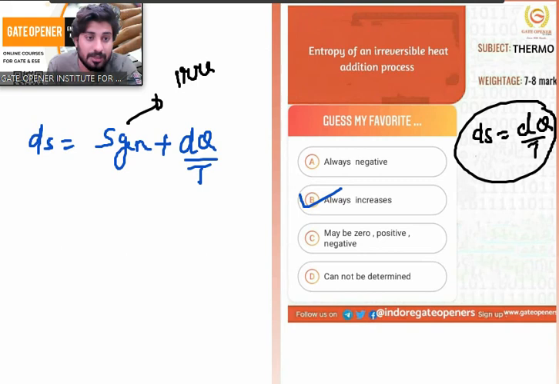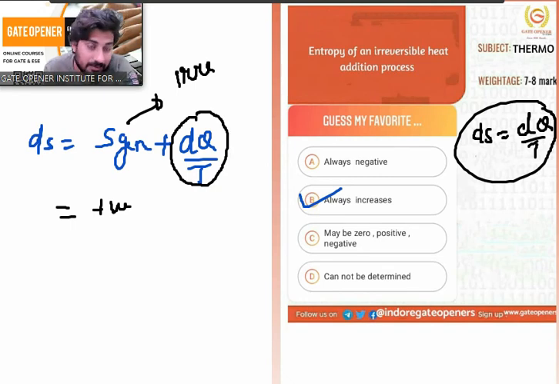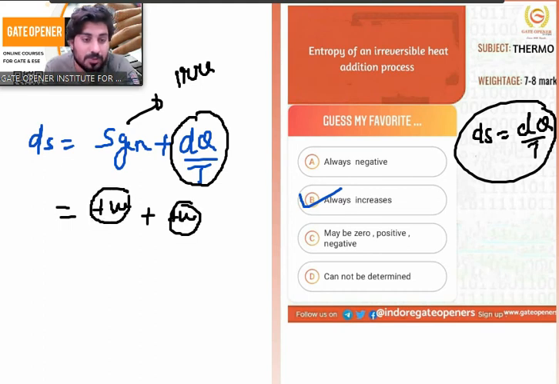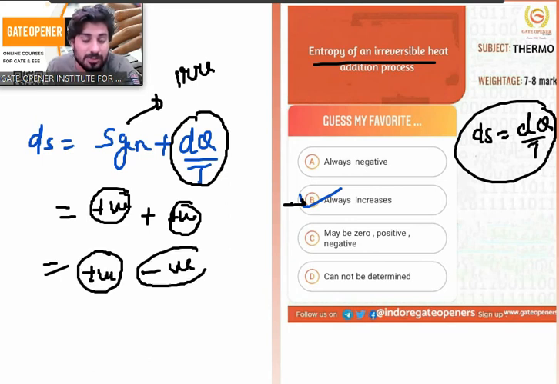Okay, so for an irreversible process, entropy generation will be there, and that will be a positive value. And if I am adding some heat, that is also positive. So these positive quantities are always going to be positive, which is the case for entropy in an irreversible heat addition process. Another thing I can say: S generation is positive, and if dq upon T means heat is going outside from the system, coming out of the system, then it is going to be negative. So this negative and positive get combined.